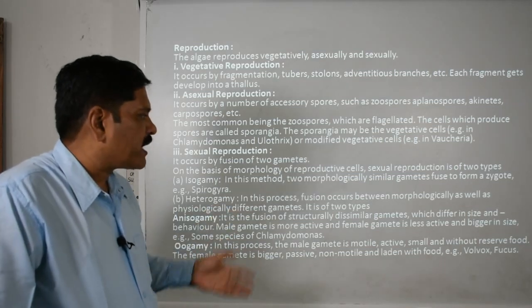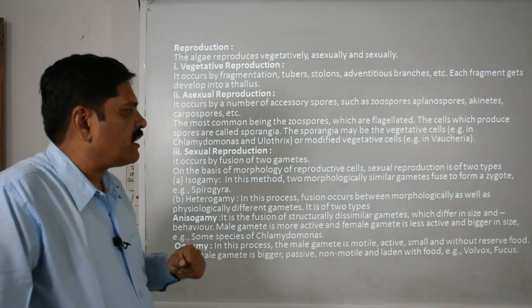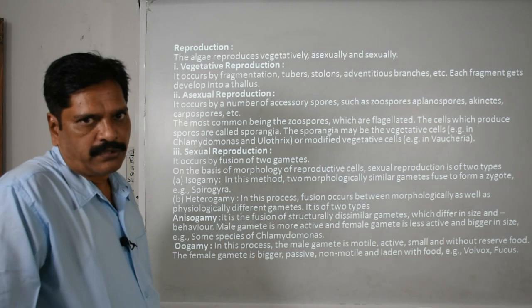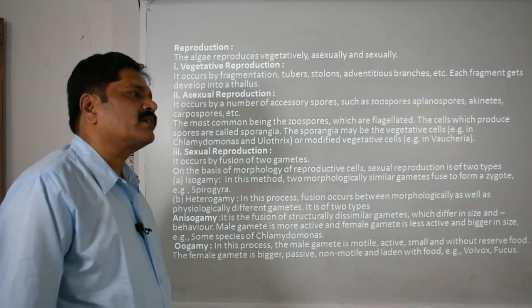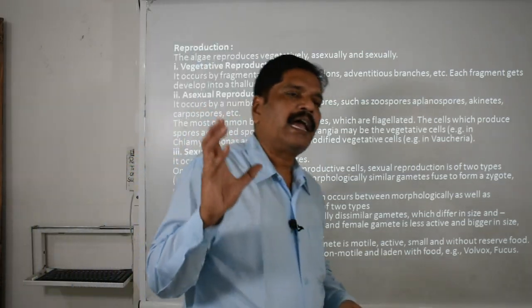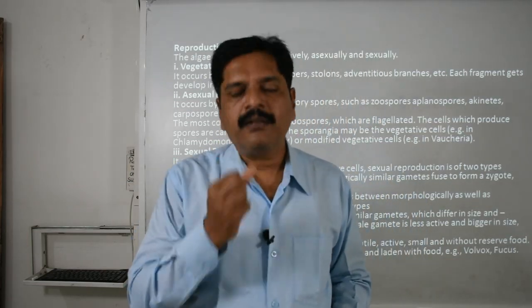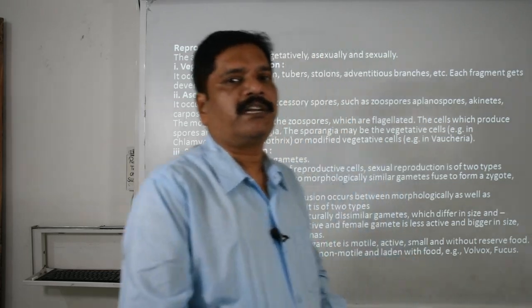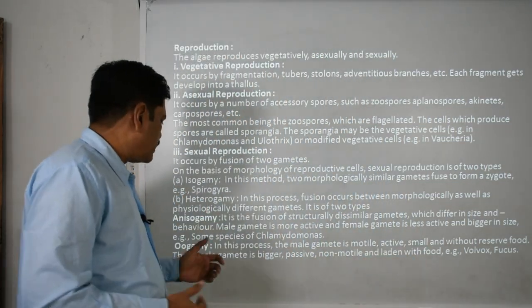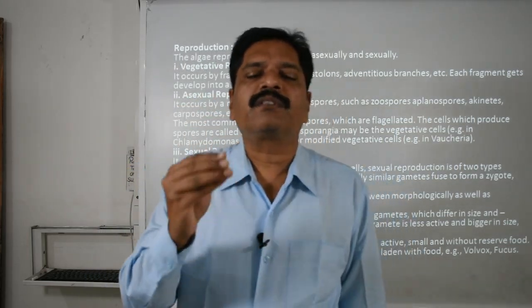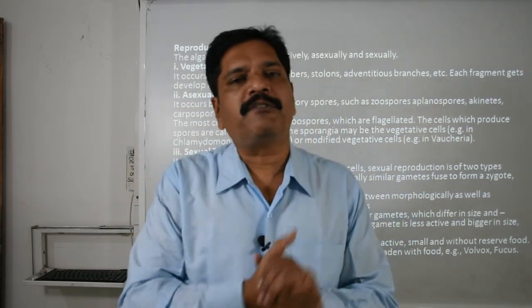The male gamete is more active while the female gamete is less active and bigger in size, like Chlamydomonas. Okay, so remember what anisogamy is. Again I am repeating, N means not similar, iso means same. Clear? The fusion between two gametes which are not morphologically similar, and even physiologically too, is called anisogamy. And the oogamy clearly depends on the size and shape of the female gamete.